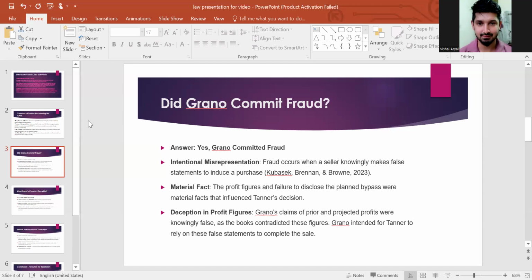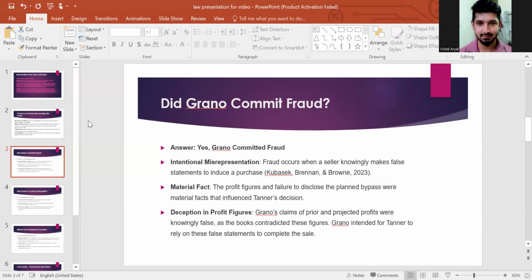The profit figures were significantly lower than the claim he made. The actual profit was half of his claim. And he also failed to disclose the planned bypass. This was the material factor that influenced Tanner's decision.